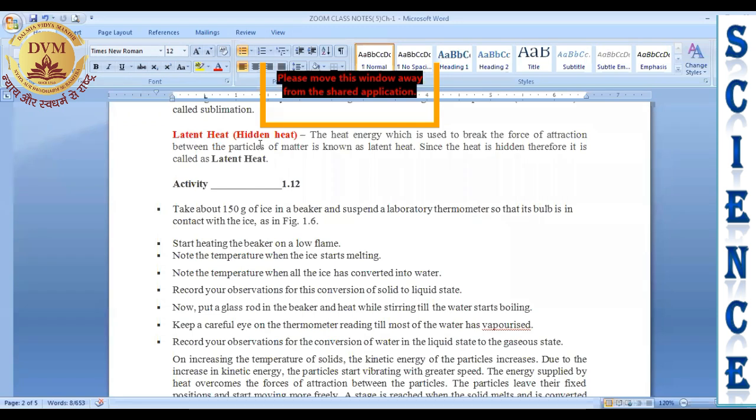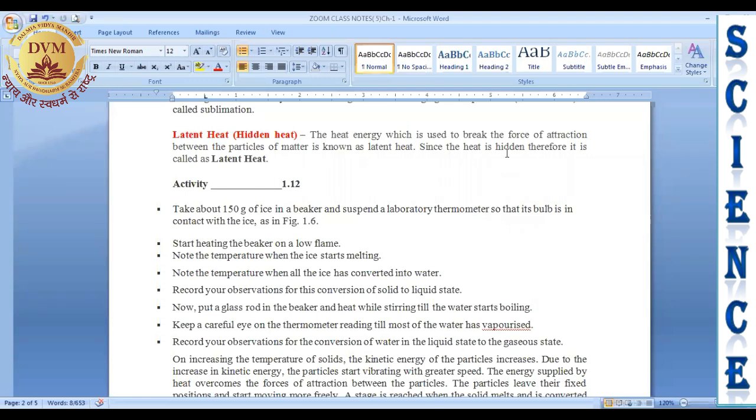What is actually latent heat? The heat energy which is used to break down the force of attraction between the particles of a matter is known as the latent heat. The word latent means hidden, which is not visible, right? That's why we have given the name latent heat.